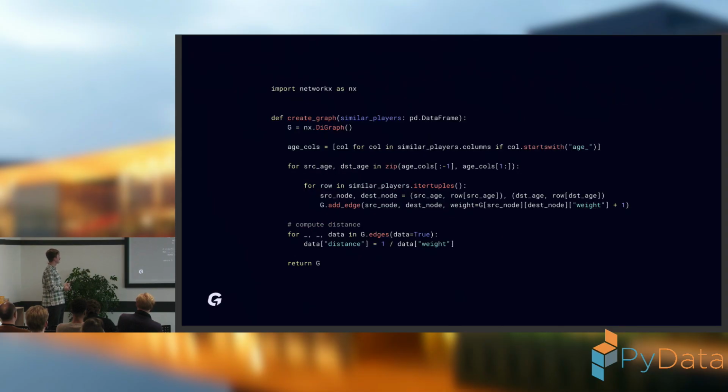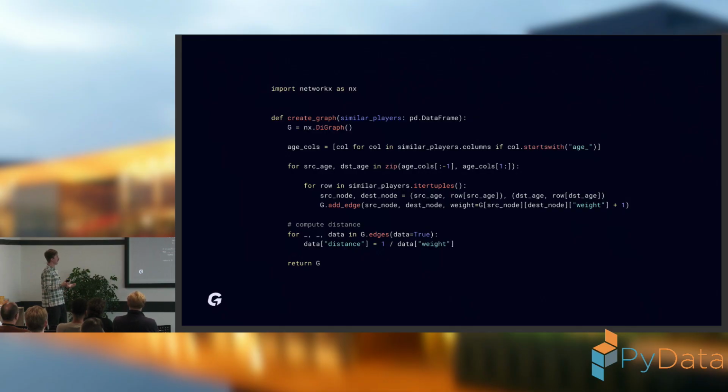After that, I'm using NetworkX for constructing a directed graph, as I was talking about previously. I am constructing a directed graph in particular because it is not possible to transfer from age 15 to 14. There is a logical relationship between those transfers. That's why I am constructing the directed graph.